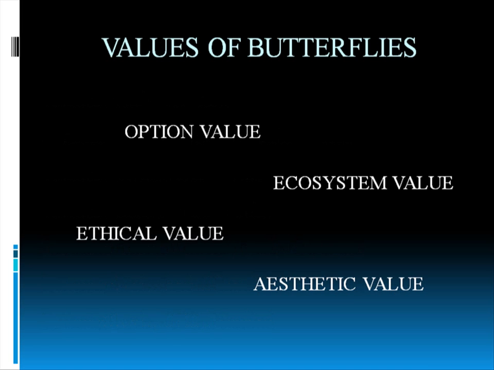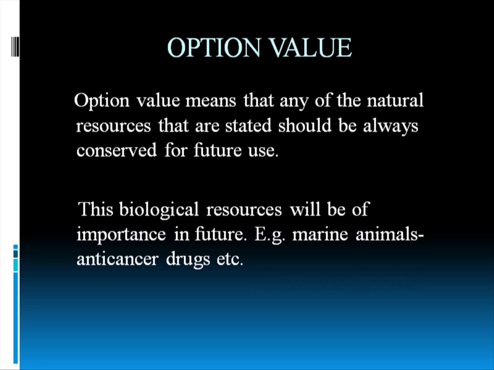And now, the value of butterflies. So we have seen about the butterfly and everything. Now let's see what the values of butterflies are. I will mostly focus on four values: option value, ecosystem value, ethical value, and aesthetic value. So what is option value? There are many resources and things in our environment or ecosystem that we think are not necessary now, but they can be necessary for our future. So that's why it is said that you should not damage anything that can be necessary for our future.